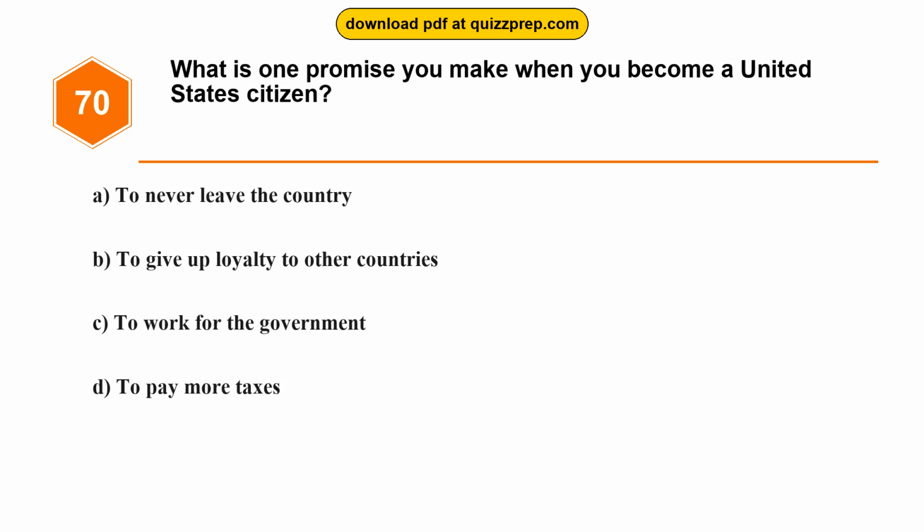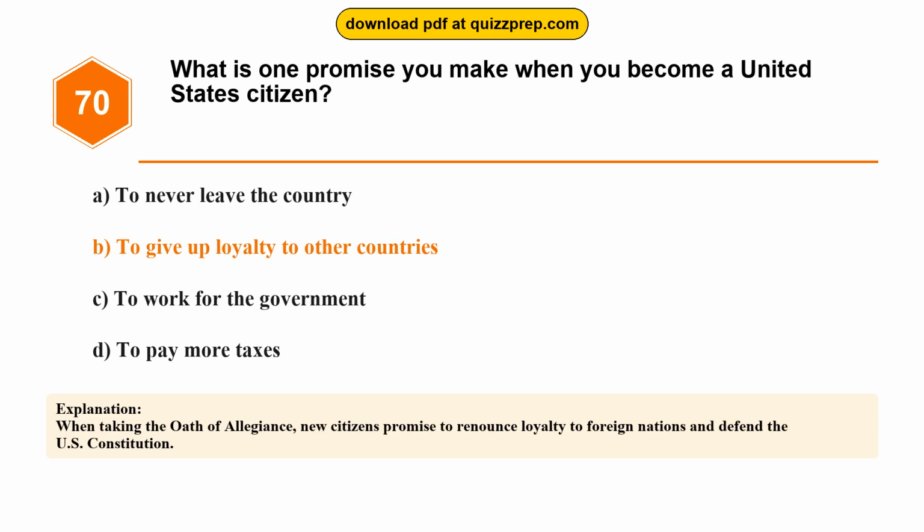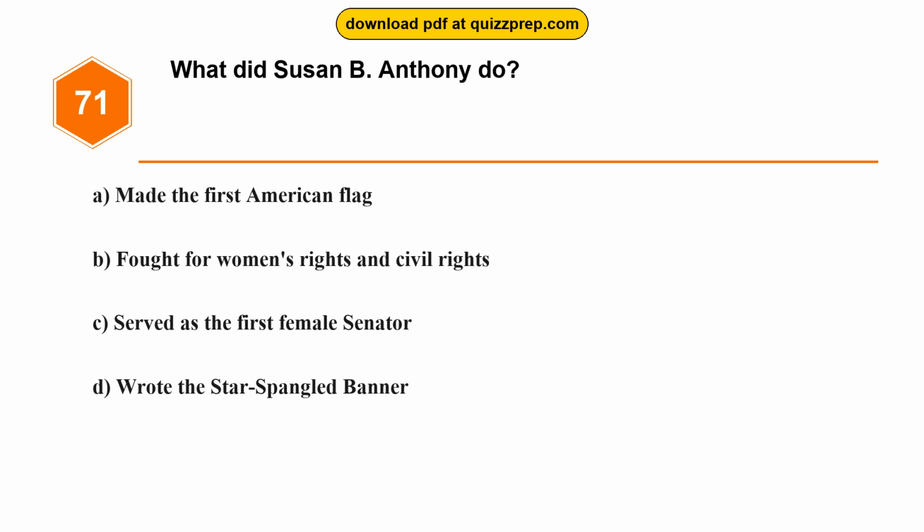Question 70. What is one promise you make when you become a United States citizen? Option A, to never leave the country. Option B, to give up loyalty to other countries. Option C, to work for the government. Option D, to pay more taxes. The correct answer is option B, to give up loyalty to other countries. When taking the oath of allegiance, new citizens promise to renounce loyalty to foreign nations and defend the U.S. Constitution.